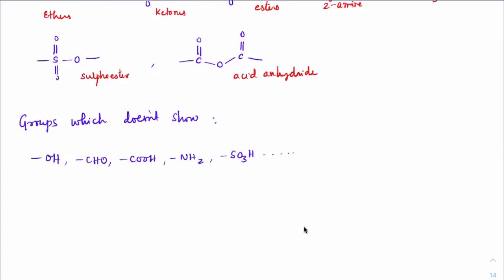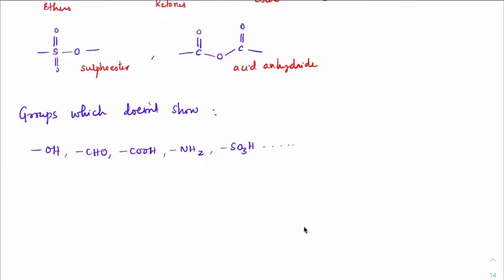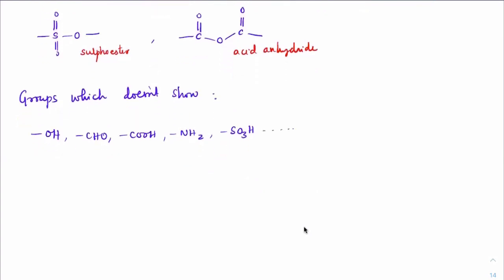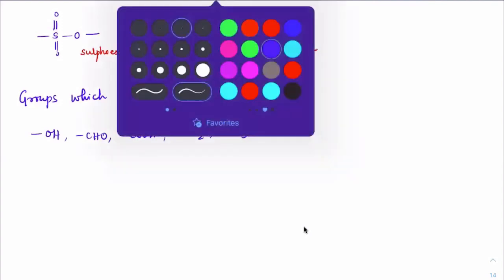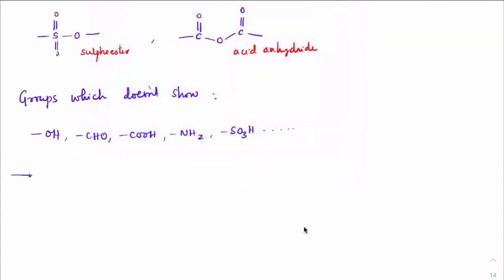So this group does not show metamerism. Now what exactly does metamerism mean? These metamers have the same functional group.